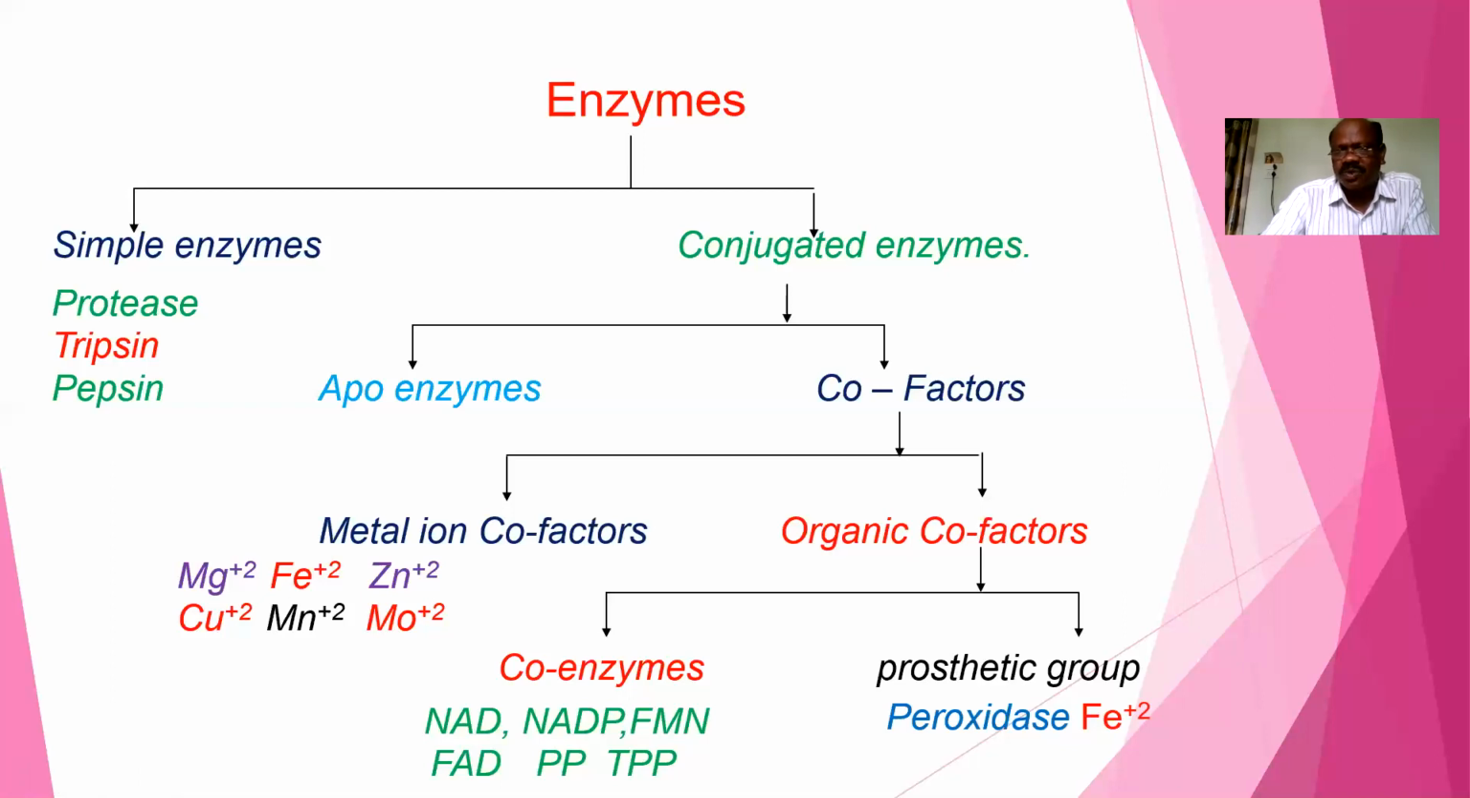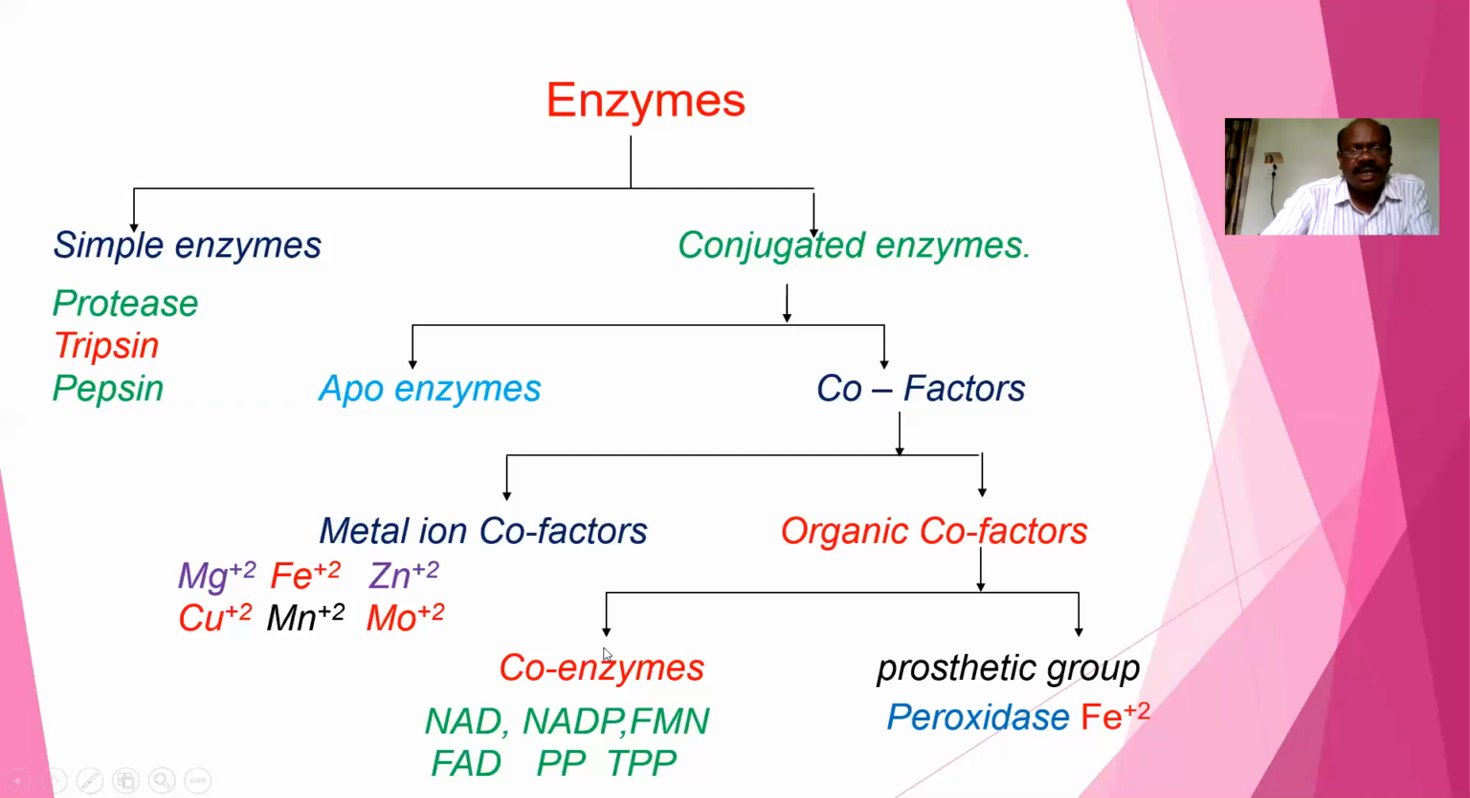Organic prosthetic group, which is tightly bound with the protein part, cannot be removed by dialysis. So heme is one part of the peroxidase enzyme. This cannot be extracted through the dialysis process.